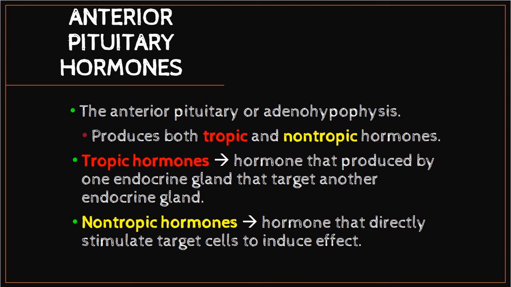So what is a tropic hormone? A tropic hormone refers to a group of hormones produced by one endocrine gland whose target cell is another endocrine gland. Meanwhile, a non-tropic hormone is produced by an endocrine cell, but its target cell is not an endocrine gland; it directly stimulates the target cell to induce the effect. That's the difference between tropic and non-tropic. Tropic induces another gland to produce another hormone. Non-tropic stimulates the target cell directly.